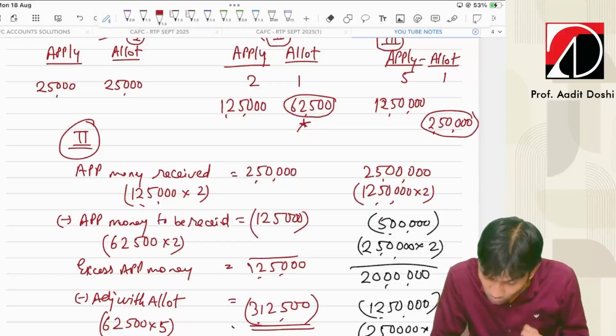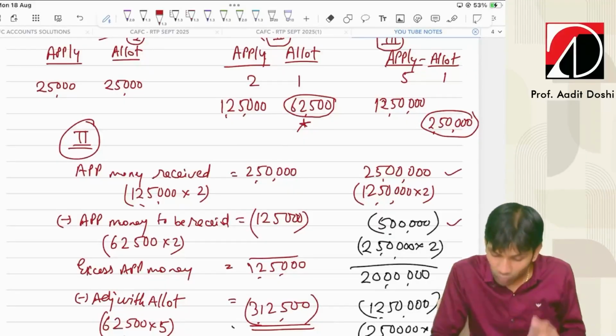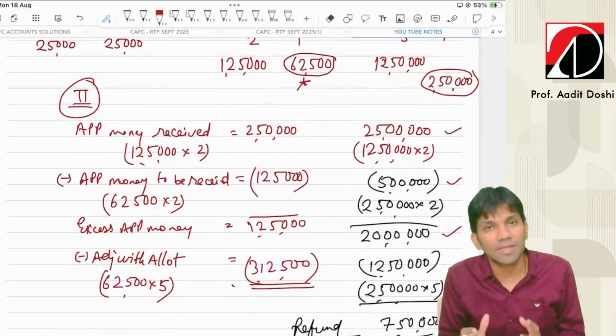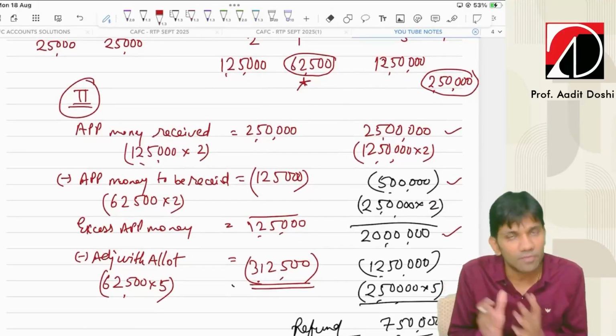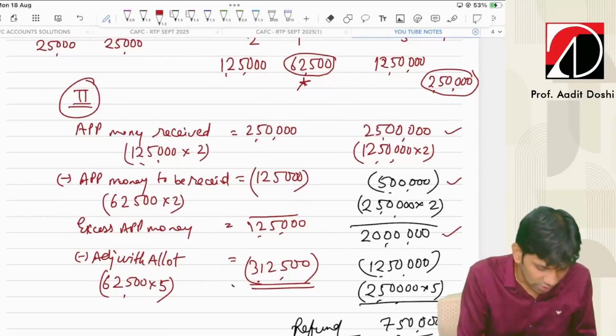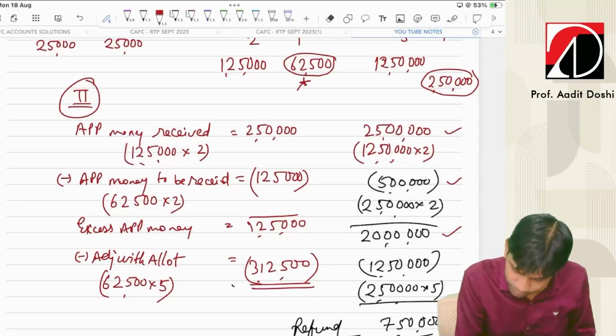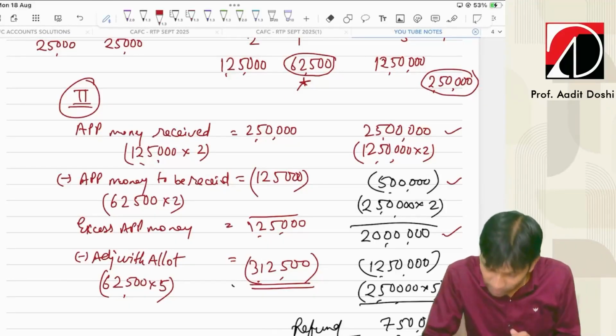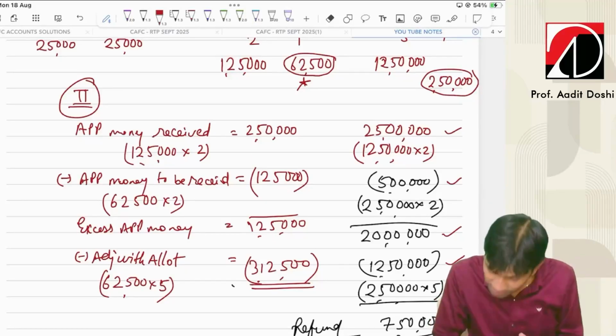But how much application money am I supposed to receive? 2 lakh 50 into 2, that is 5 lakh. What is the excess money I have? 20 lakhs. Now, the third category mentioned whatever amount was due on allotment, the company has to adjust. So, 2 lakh 50 into 5, 12 lakh 50. So, out of 20 lakh, 12 lakh 50 the company will keep with them and the balance will be refunded.